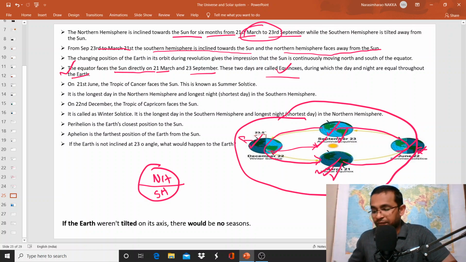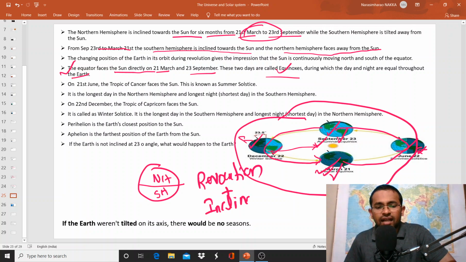This is because of the revolution as well as the inclination of the Earth's axis. So because of the revolution of the Earth and inclination of the Earth's axis, there is variation in the duration of day and night throughout the Earth.